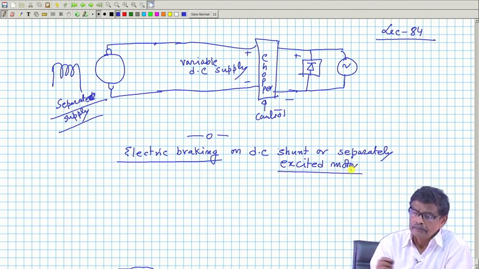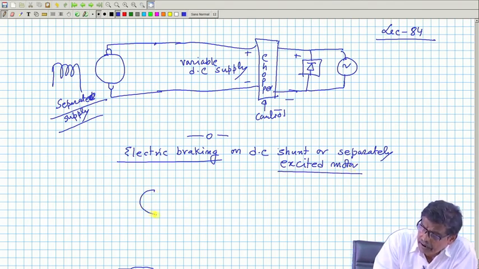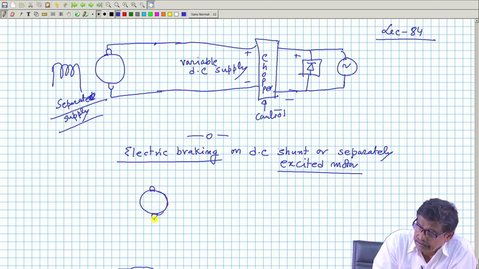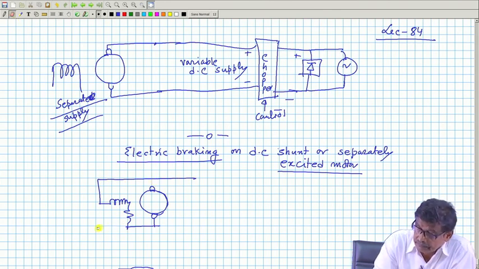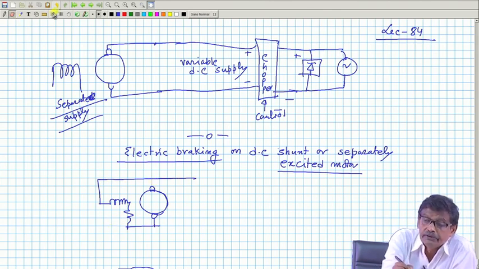Okay. What is the idea of this electrical braking? This is the field, and here is your supply.